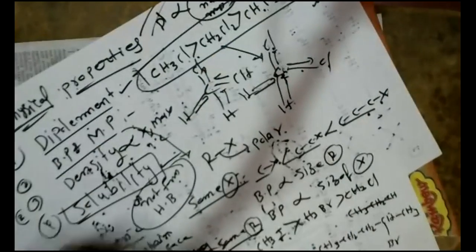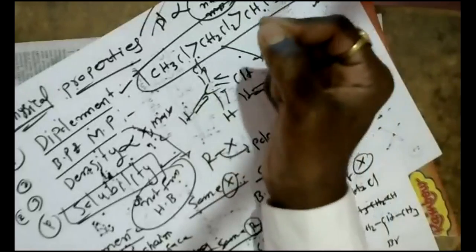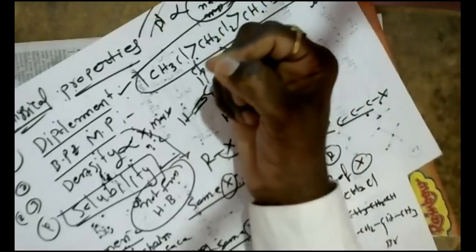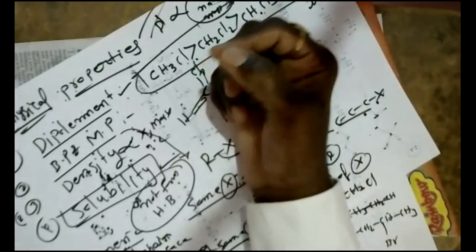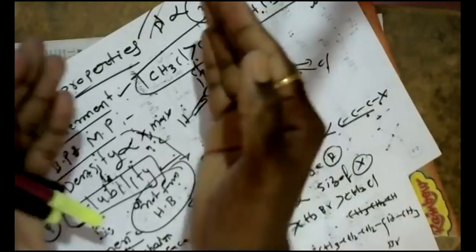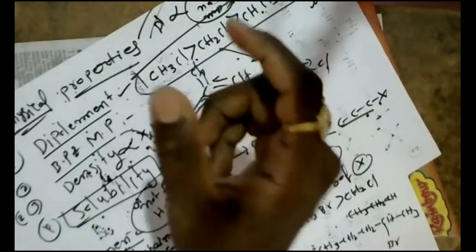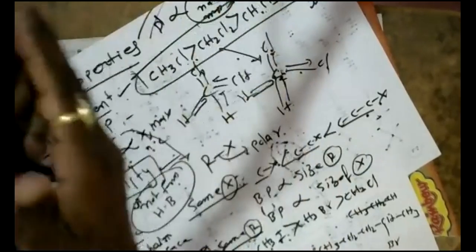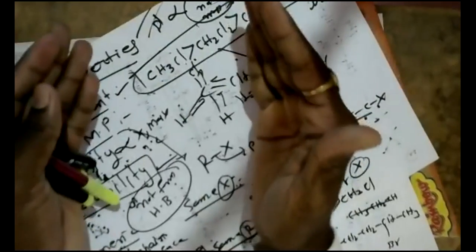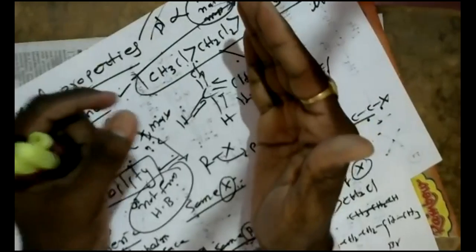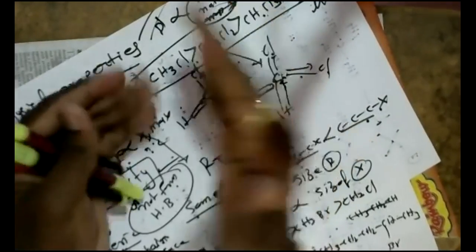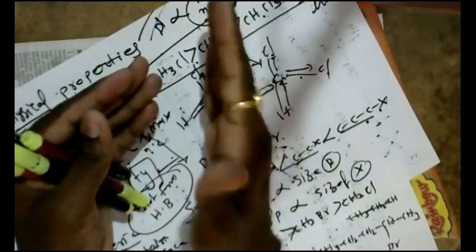Let me give you an example. When an alkyl halide is added to water, a new set of interactions starts. Less energy is released when these new interactions develop between the alkyl halide and water. That energy is not enough to break the hydrogen bonds within the water.